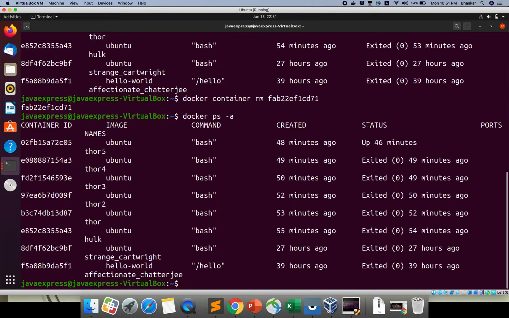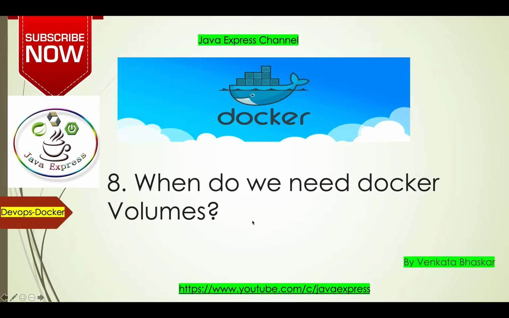So what you learn from here is, if you write any data inside your container, the data will be lost, and you can't recover it back. The data is temporary, whatever you are writing is temporary, even though the container itself is lightweight and disposable. Due to this drawback, Docker volumes came to the picture. I hope you understood the drawback of the container.